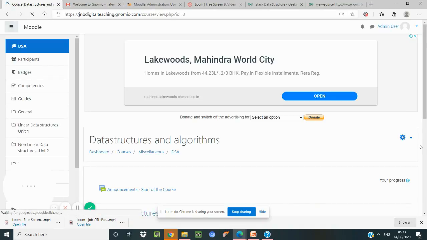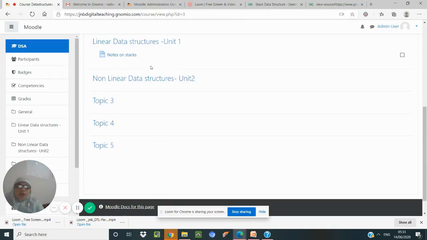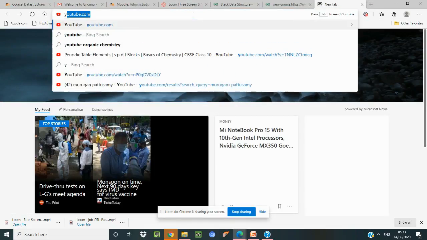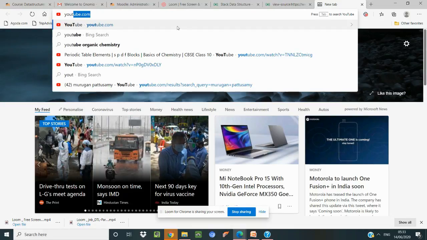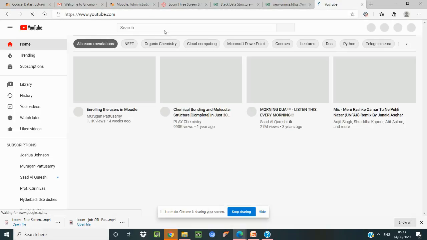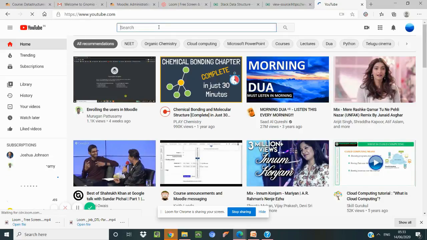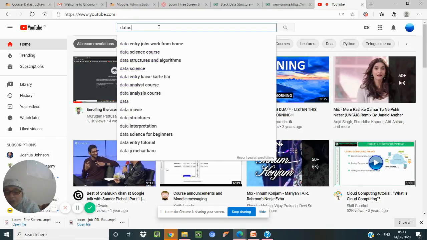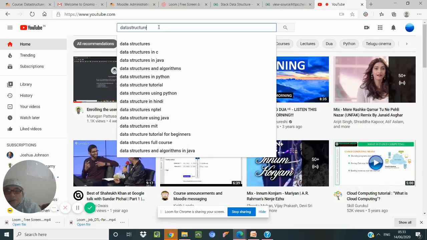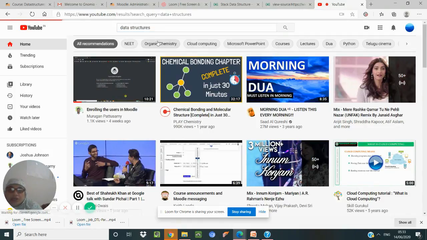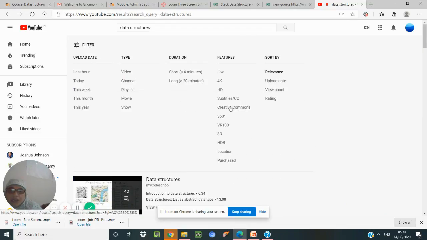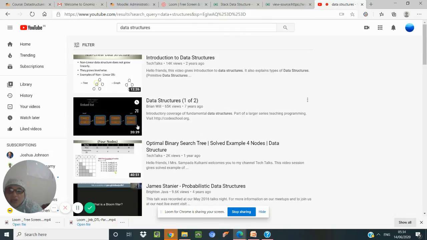When I return to the normal mode, one more important thing to be noticed is when we are adding the YouTube video, check whether it is a Creative Commons license. So find out the Creative Commons license videos and then try to add it. Here I am adding data structures. As I said, we try to use the filter with Creative Commons. It's already there.